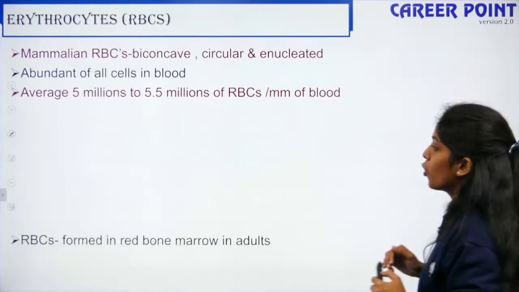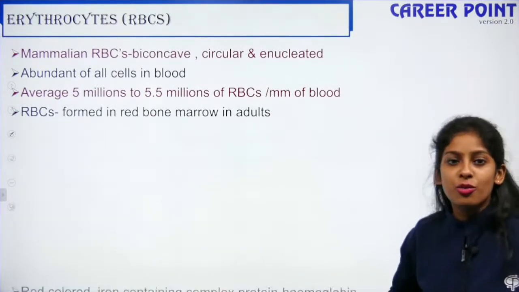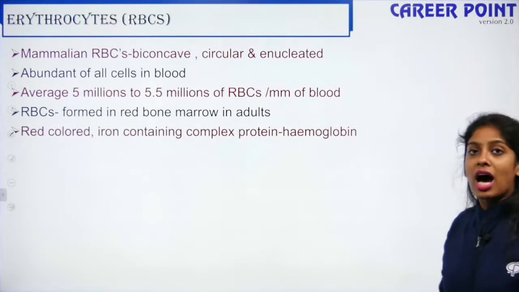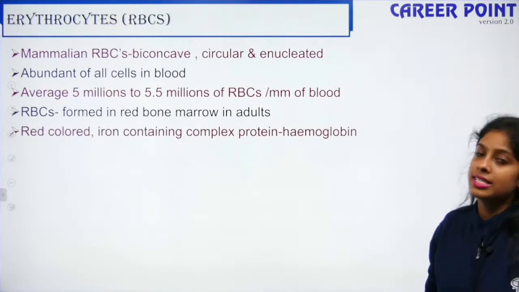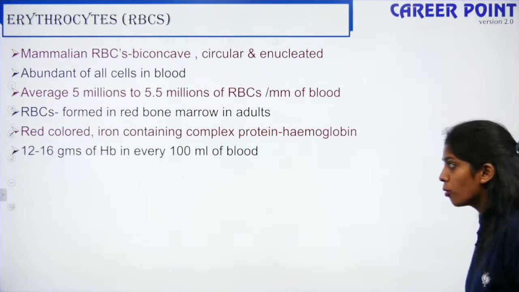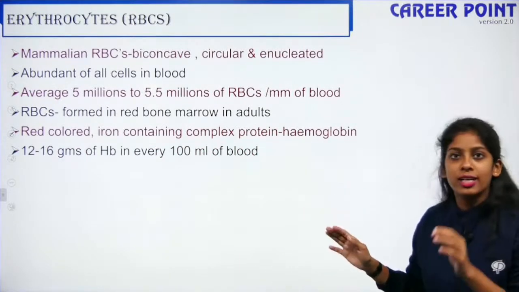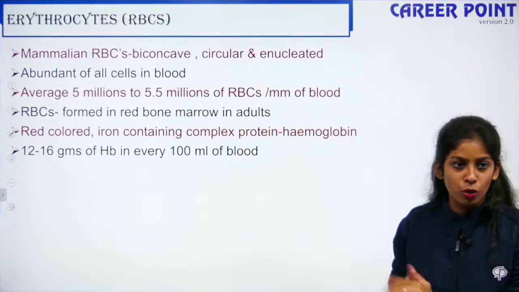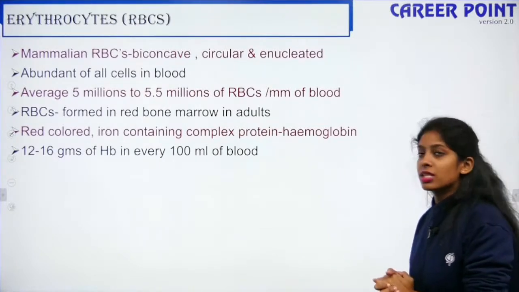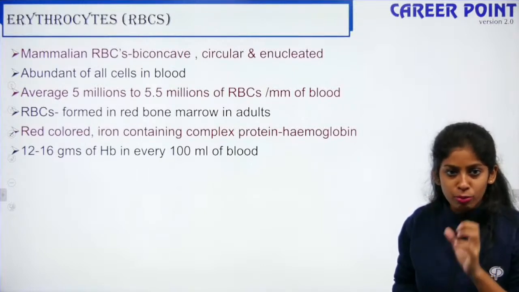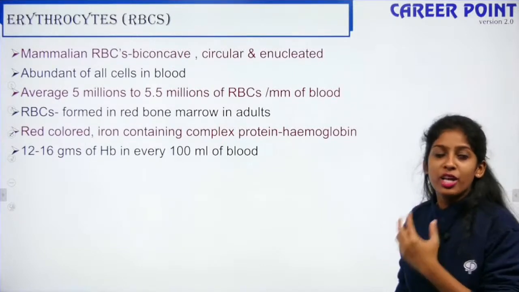Okay, so moving further, RBCs are formed in the red bone marrow. RBCs have a red-colored, iron-containing pigment known as hemoglobin. So how much hemoglobin should be present in 100 ml of blood? That is 12 to 16 grams of hemoglobin. When this 12 to 16 grams of hemoglobin falls below normal, that is when you have anemia.